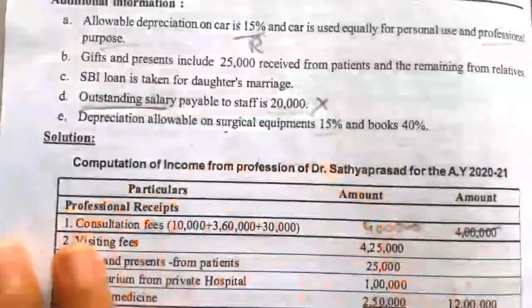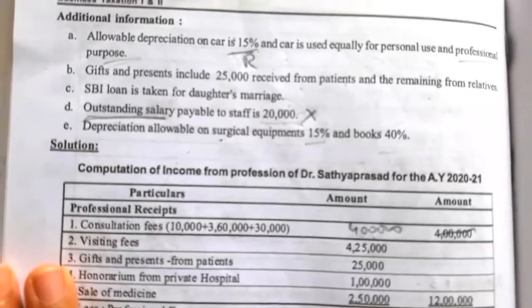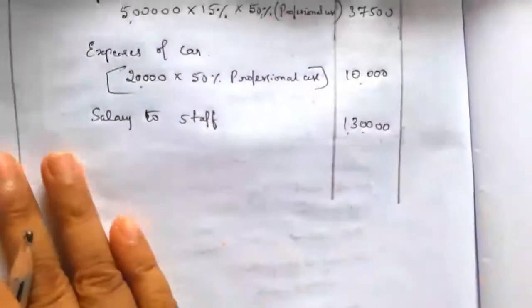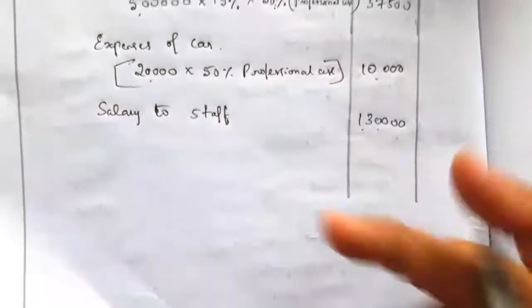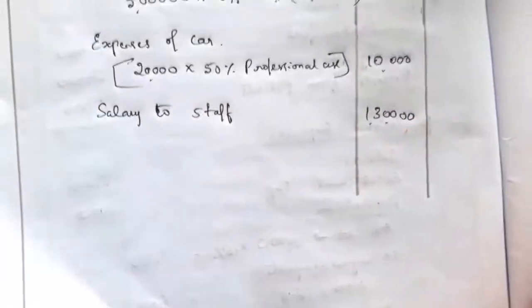So here in the cash book on the payment side, the salary whatever is paid is nothing but 1,30,000, so that outstanding amount is not included in the 1,30,000. So don't deduct 20,000 from the 1,30,000. It is not included because they have given a cash book.